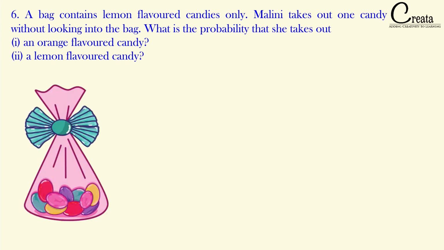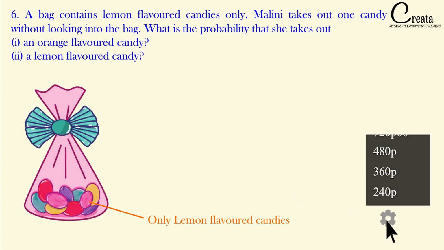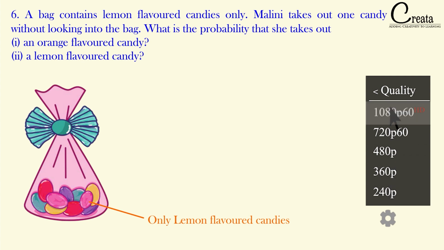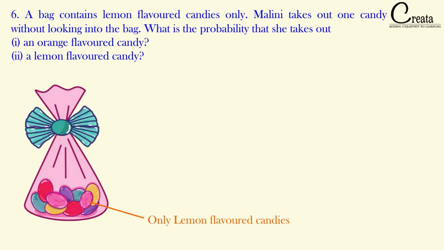A bag contains only lemon flavored candies. Means it is having no other candies, only lemon flavor candies are given. So what is the probability of getting an orange flavored candy? It is only having the lemon flavored candy, so we cannot get the orange flavor candy. So the probability of getting the orange flavor candy is 0. We are not having any orange flavor candy, then the event is an impossible event. So the answer is 0, that is 0%.